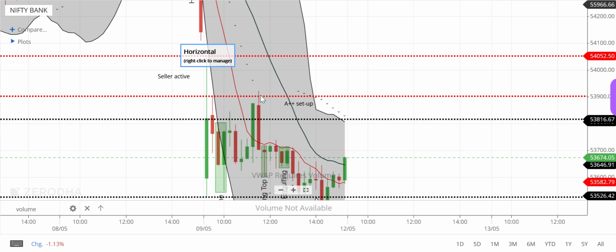This was our level, it went slightly above this level. So it will hunt the SL. So there are two points of getting entries. We could get an entry here itself when the green candle closed, or we could have waited for SL hunting and got in here the moment it crossed this stop loss point and cleared a lot